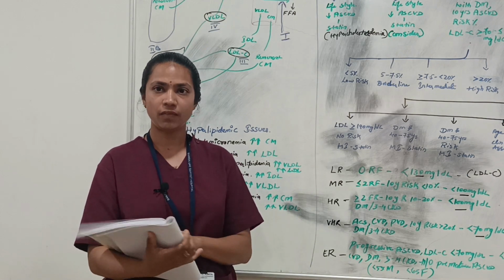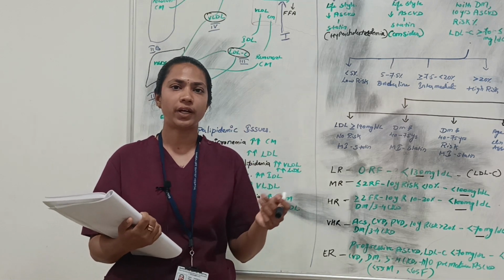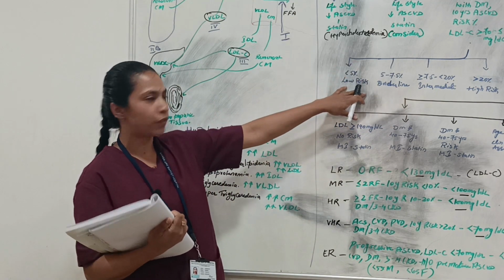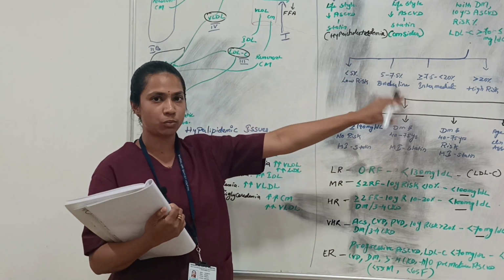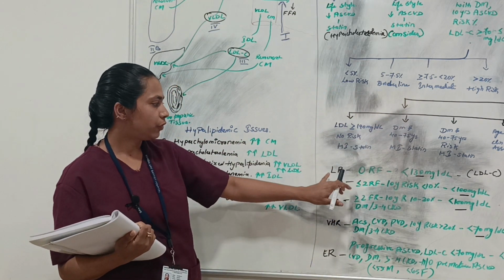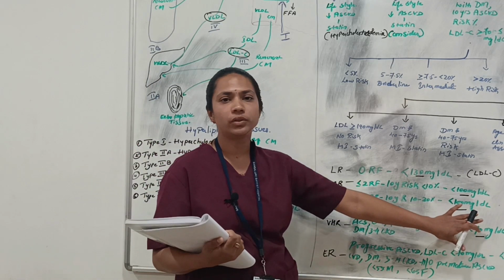Now I have a question, I have a case. With that case, just identify what the patient is suffering with, whether it is low risk, moderate risk or high risk. With that, take this scale, and if the patient is at low, moderate or high risk, what is your target for reducing the LDL level?